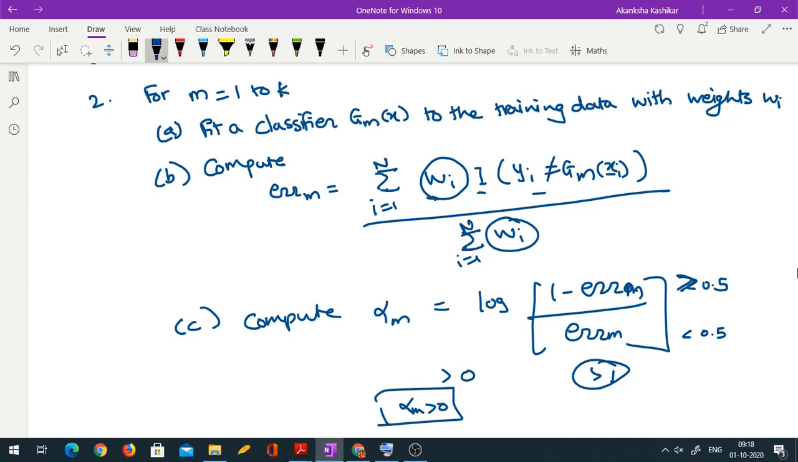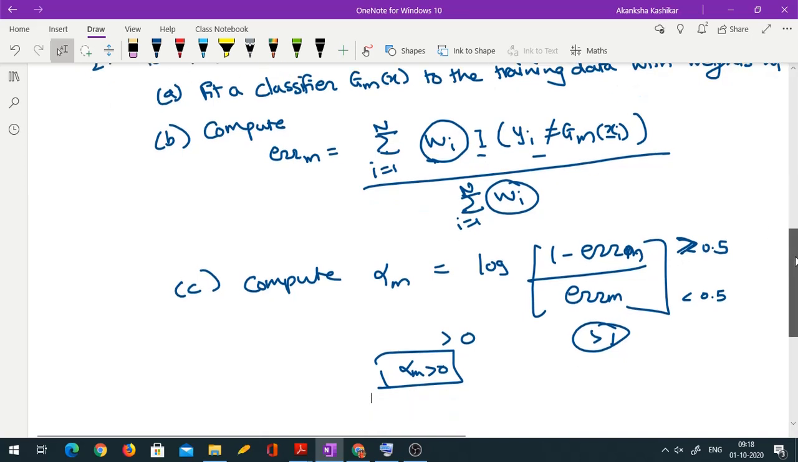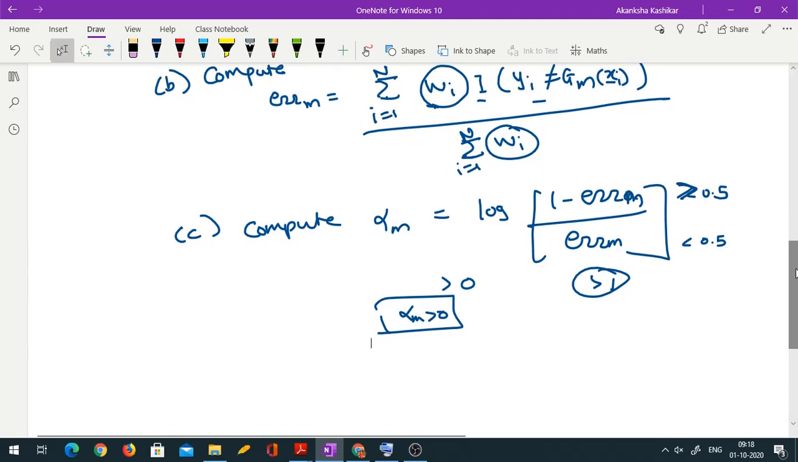Okay, alpha m is positive for a classifier which is decent. And here of course, even though weak, we are going to have decent classifiers. We won't have a classifier which has accuracy worse than the random predictor. In that case we would go for the random predictor which has at least 0.5 chances. Okay, so alpha m is positive.